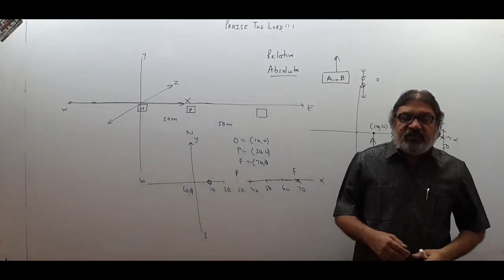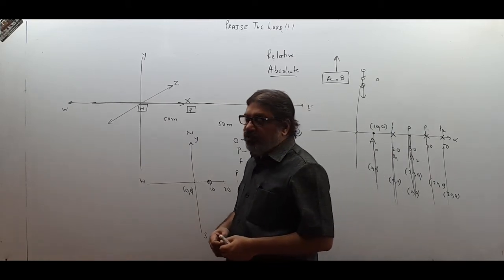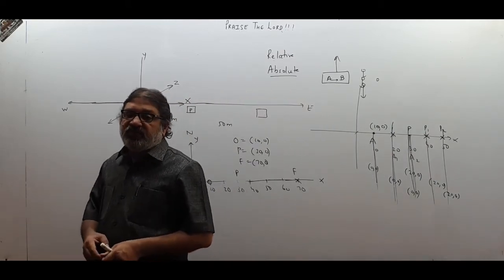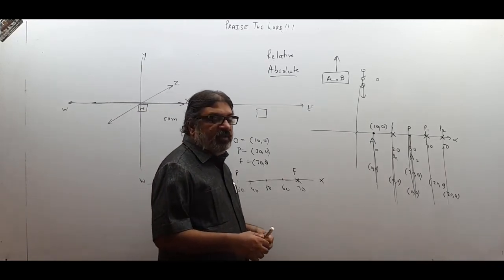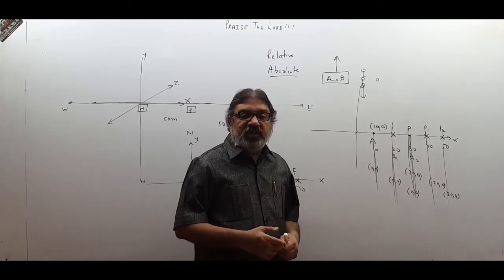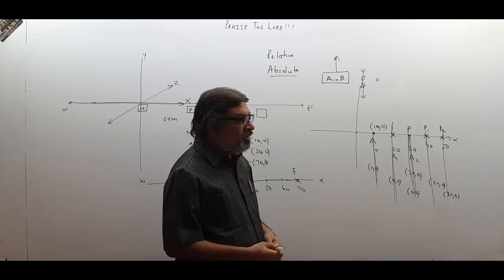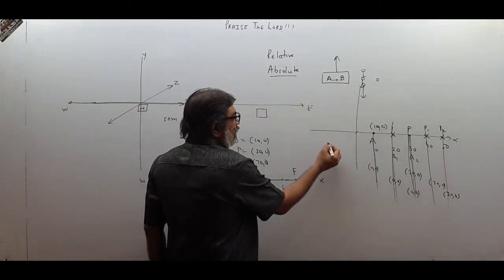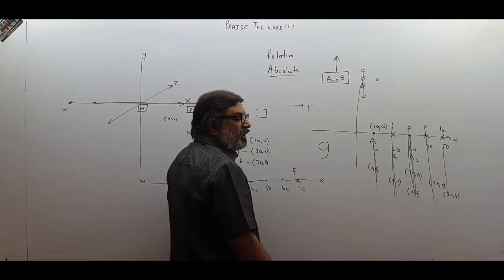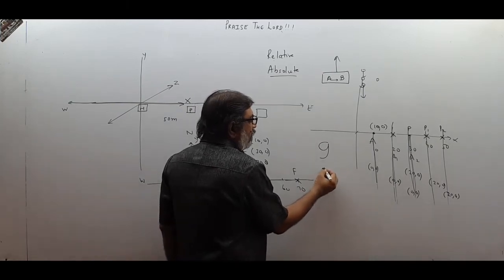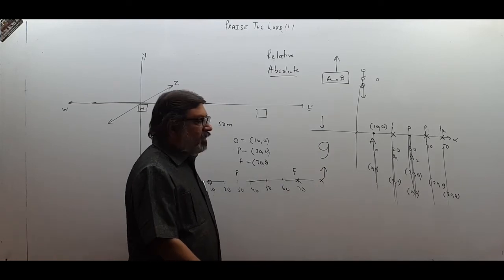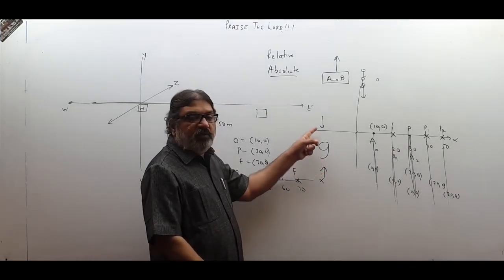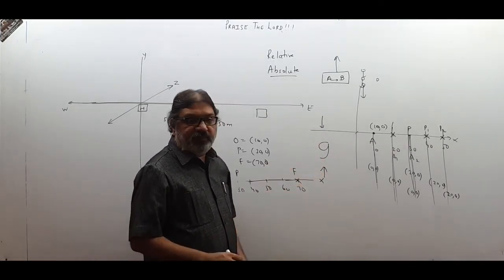So motion is relative. As soon as the reference point, as soon as the observation point changes, immediately the description changes. Whether a body is in motion or not, that description changes. A very good example is, this is 9 written over here. If I see from here it is 9, but if I see from here it will appear to be 6. The same thing can appear to be 6 from this side and may appear to be 9 from this side.